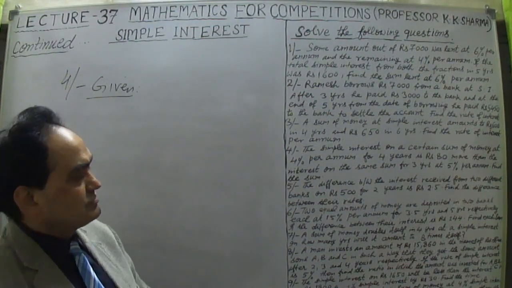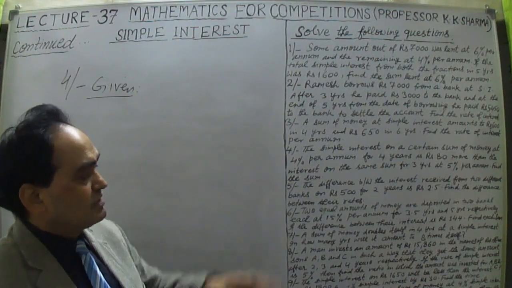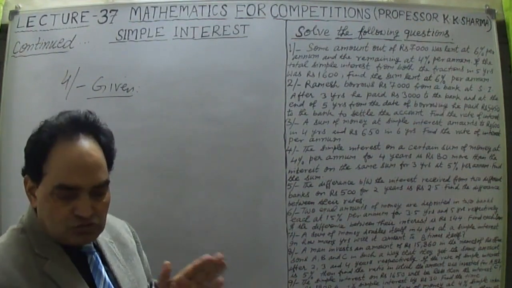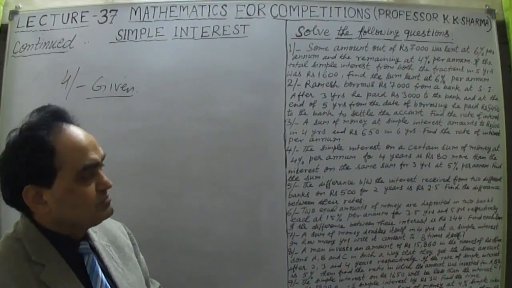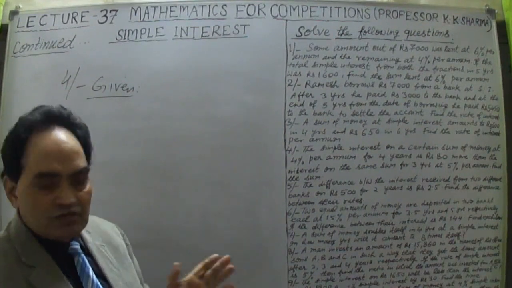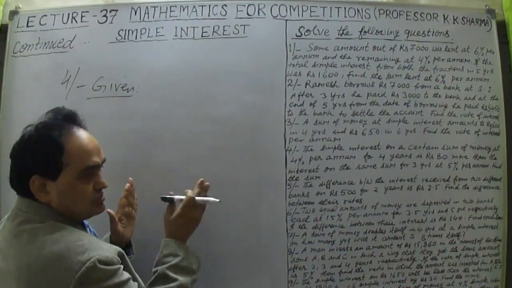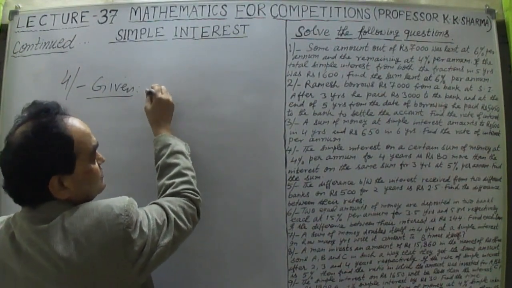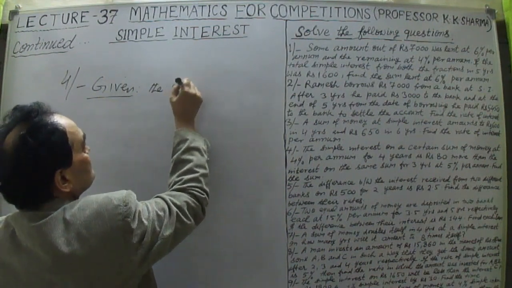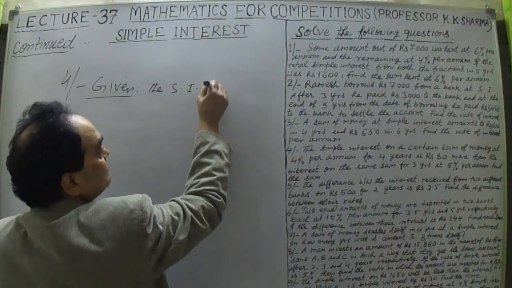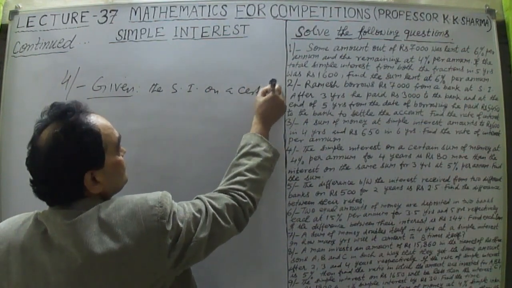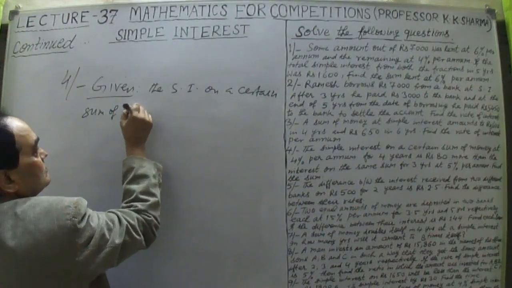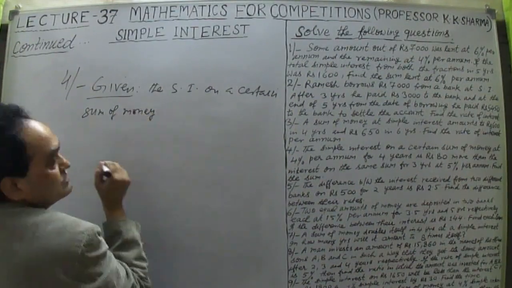Right? The simple interest on a certain sum of money at 4% for 4 years is 80 more than this. So it is the difference of the two. The principal P we have to find out. Then we will calculate P by equating them. First let me write the simple interest on a certain sum of money.